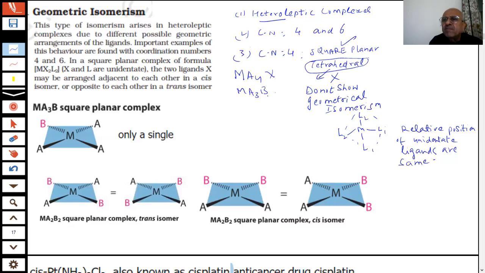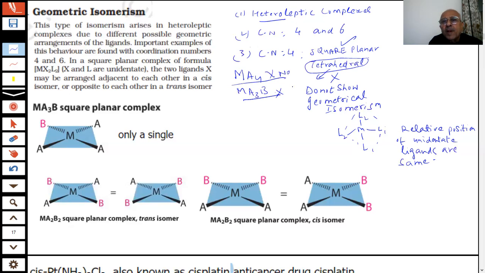How does it matter? Nothing is going to happen. You can give a rotation of 90 degrees, and nothing changes. The relative positions remain the same, and there will be no geometric isomers here.